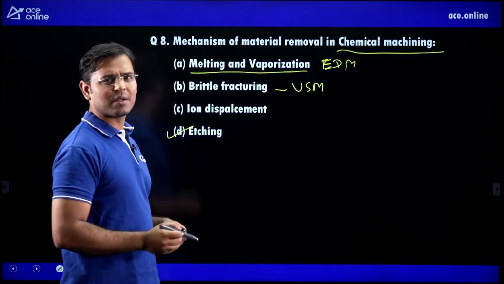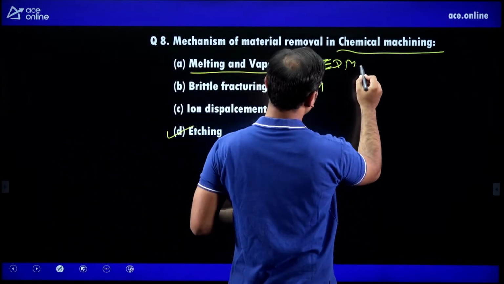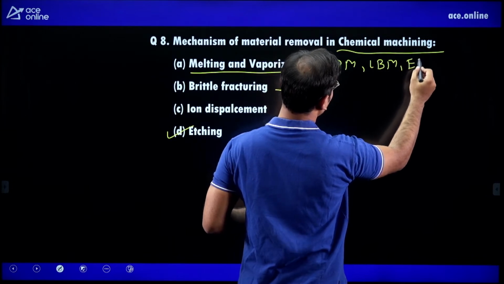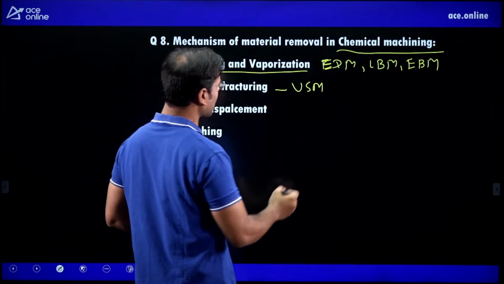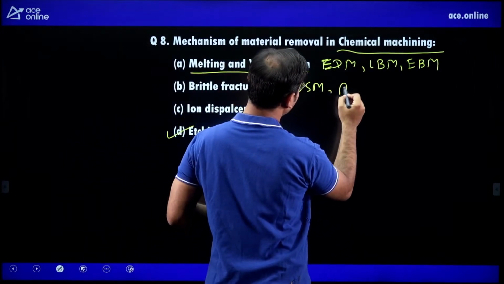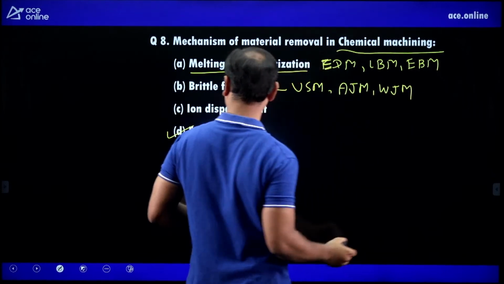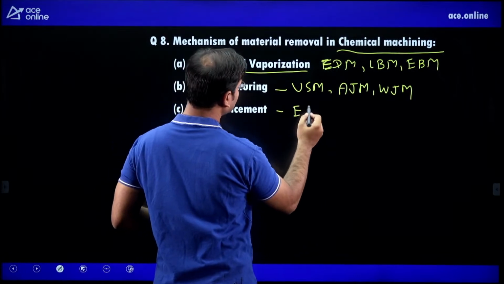Mechanism of material removal is very, very important. Melting and vaporization: EDM, laser beam machining, electron beam machining, very, very important. Brittle fracture in ultrasonic machining method, abrasive jet machining method, water jet machining method, ion displacement, electrochemical machining method, ECM, very, very important question.